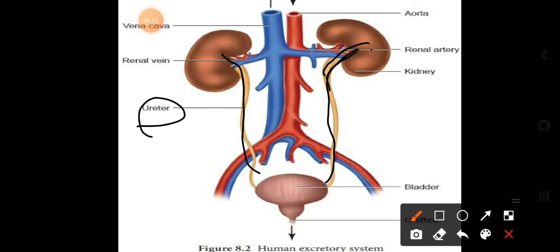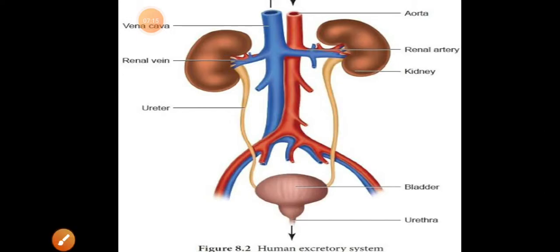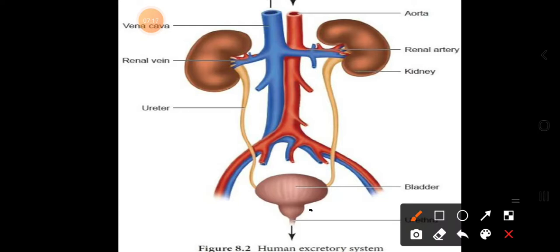The urine passes through the ureters and comes into a big sac-like structure called the urinary bladder. Inside the urinary bladder the urine is stored for some time till it fills, and then with the help of the urethra the urine is sent out through an opening.